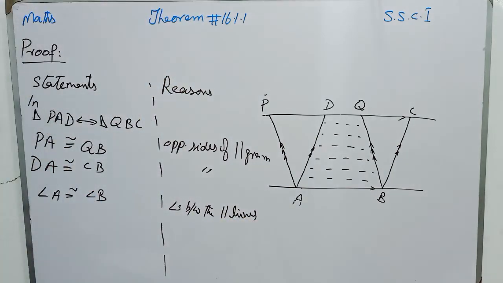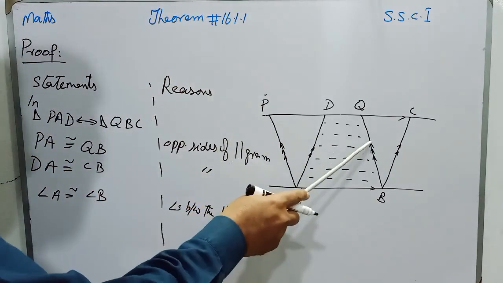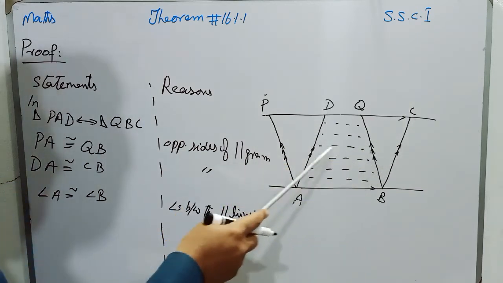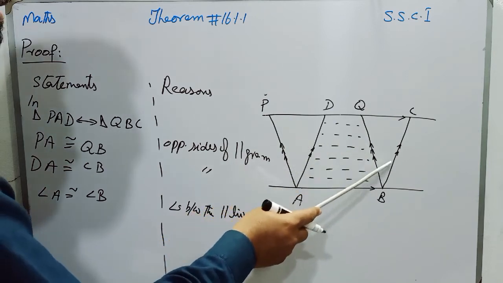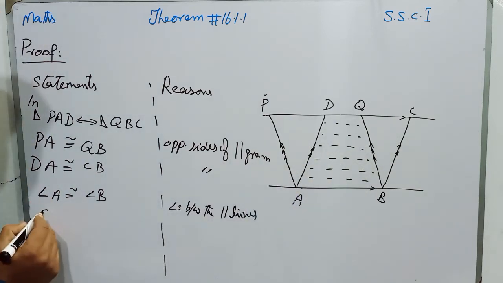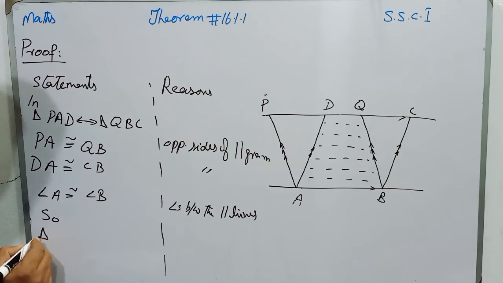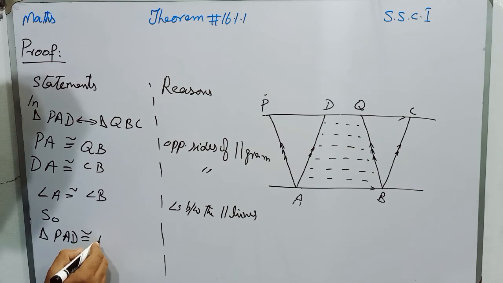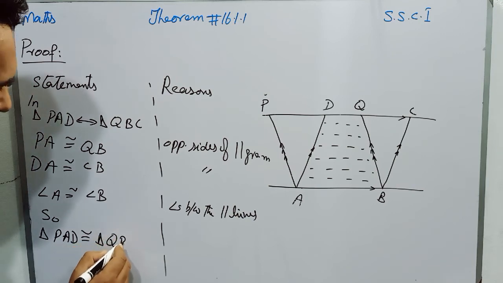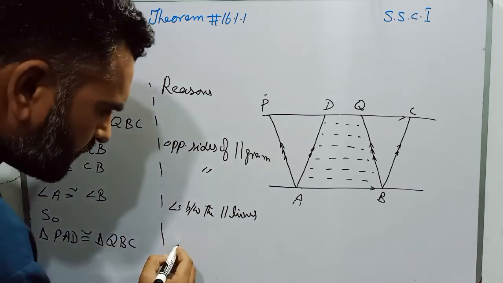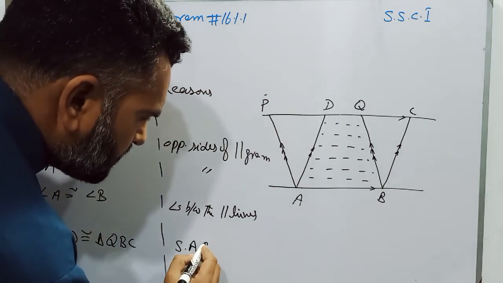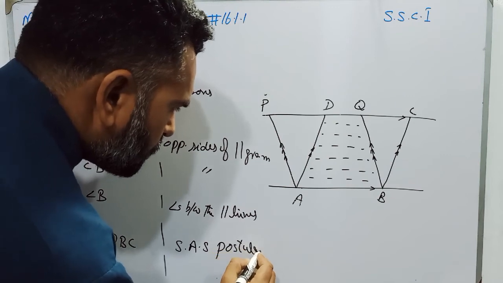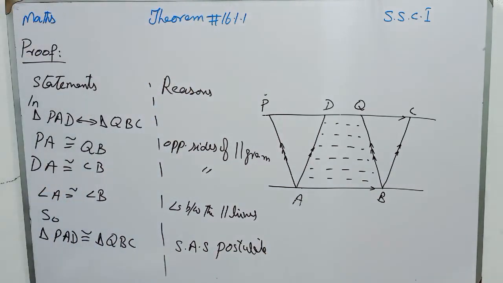So students, this side is congruent to this side, this angle is congruent to this angle. So side, angle, side is congruent to side, angle, side. So students, triangle PAD is congruent to triangle QBC. Reason is side, angle, side postulate. So students, these two triangles are congruent.